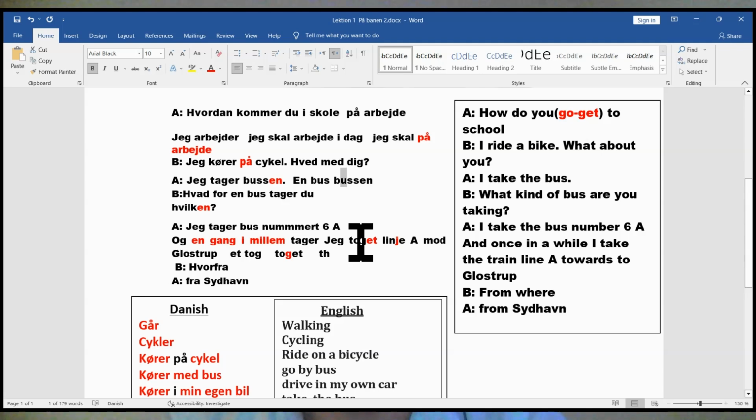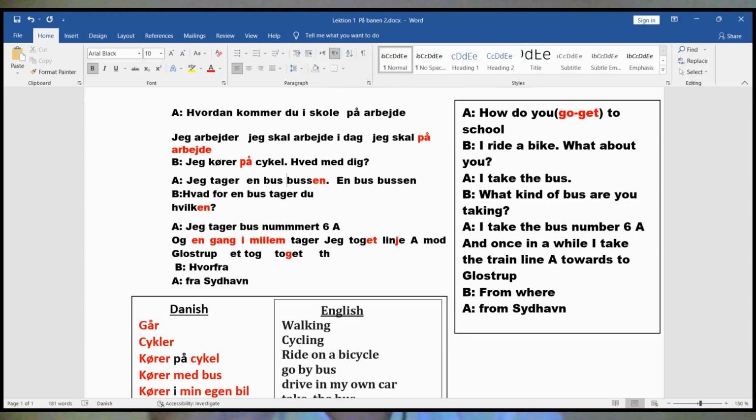So busen, here it comes like bestämt form. Okay, remember that. Jag tar bussen, jag tar tåg, for example. You can say jag tar en buss.